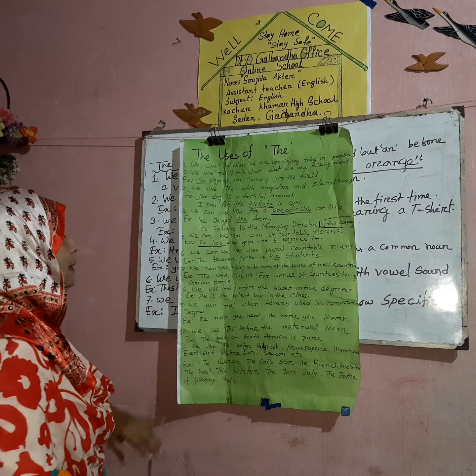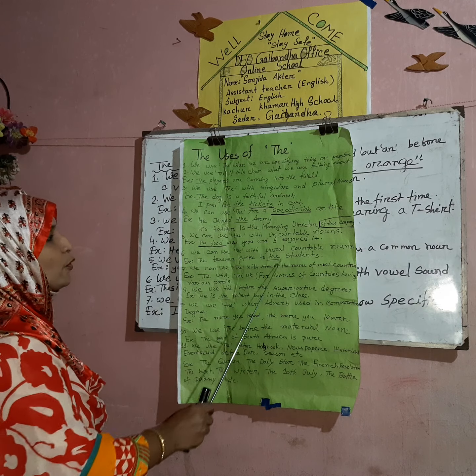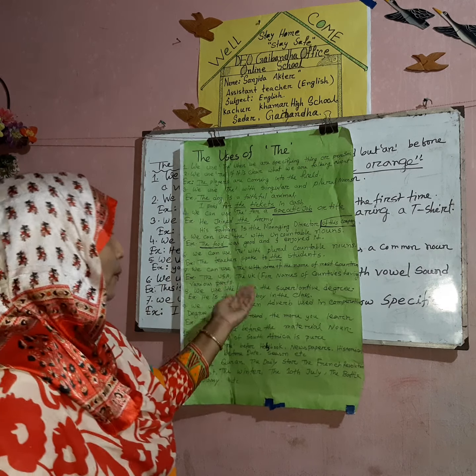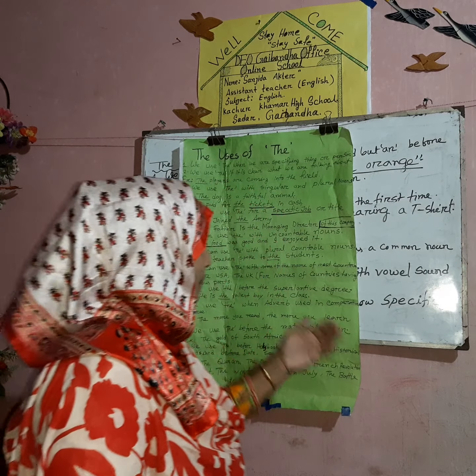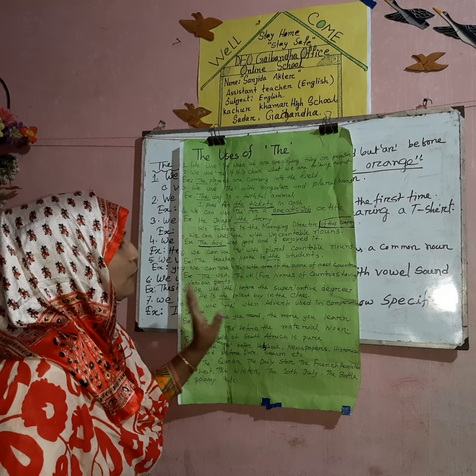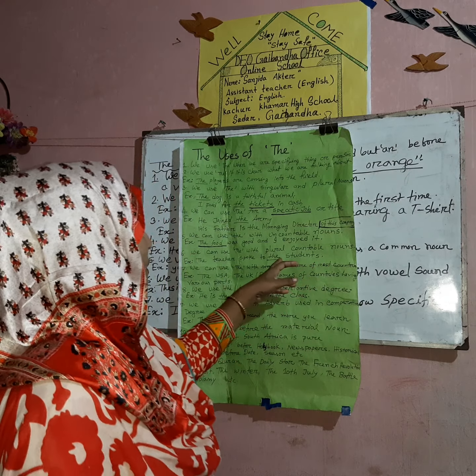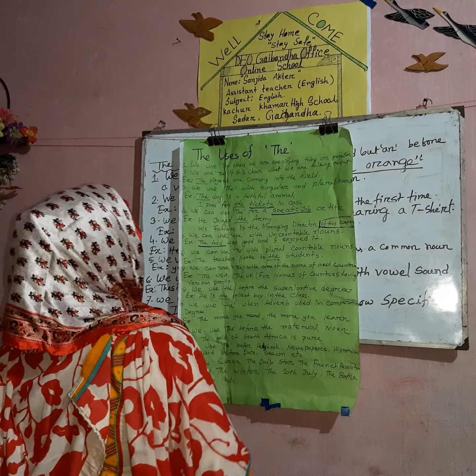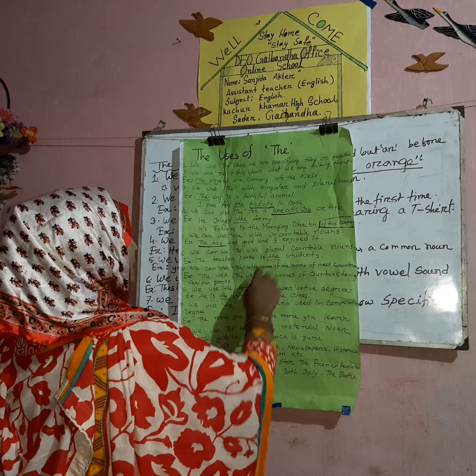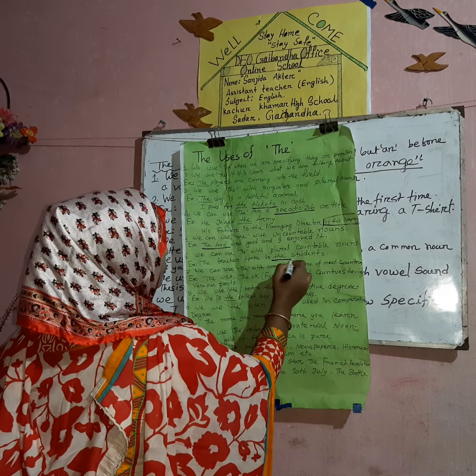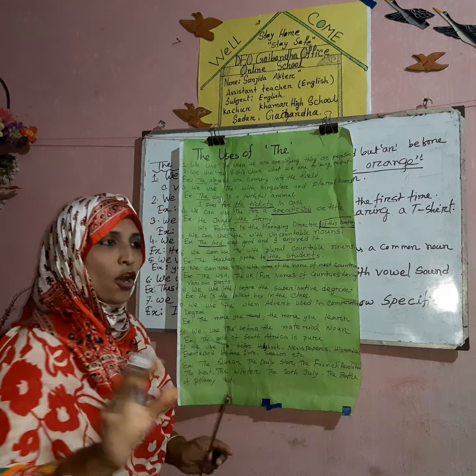Okay, my dear. Number 6, we can use the with plural countable nouns. Countable means which we can count, like students. We can count how many students there are. That is why, with plural countable nouns, we use the, not a or an.